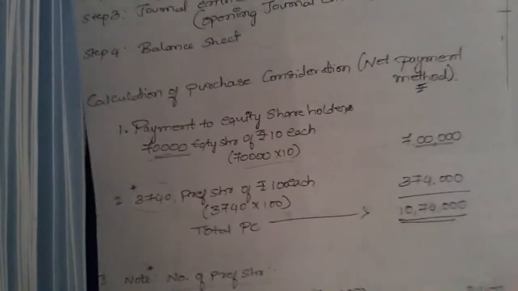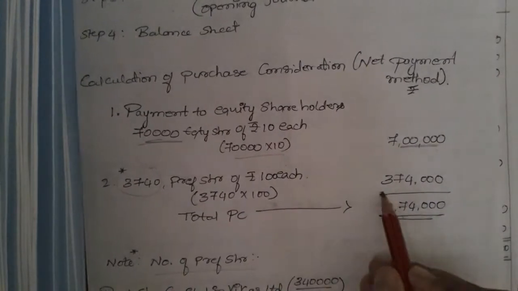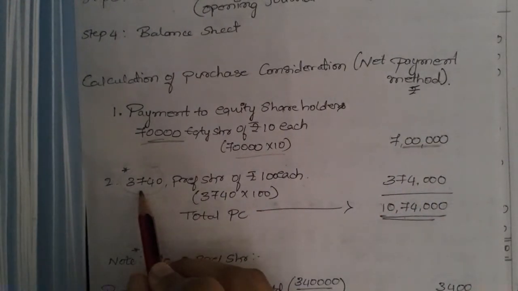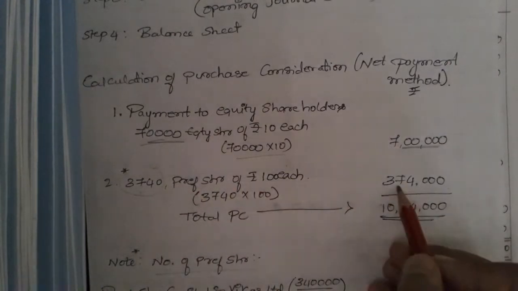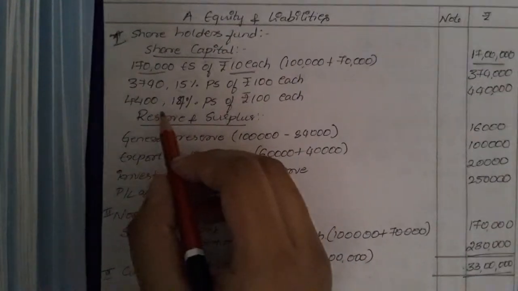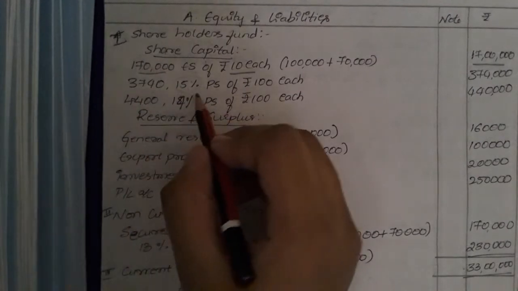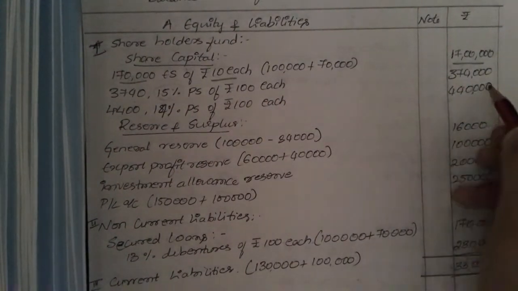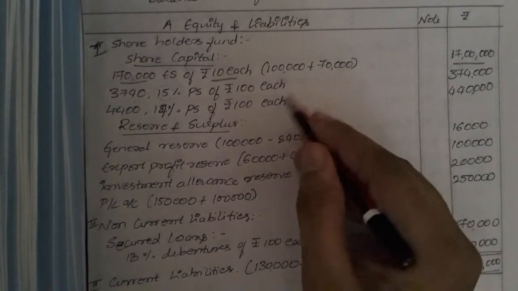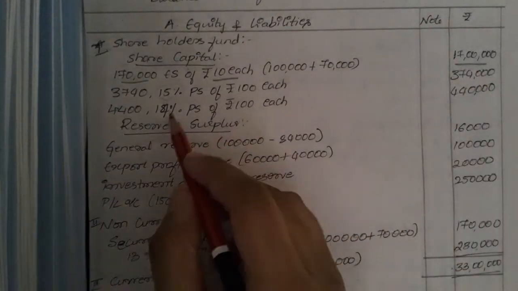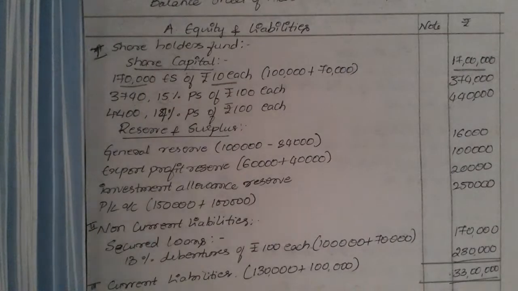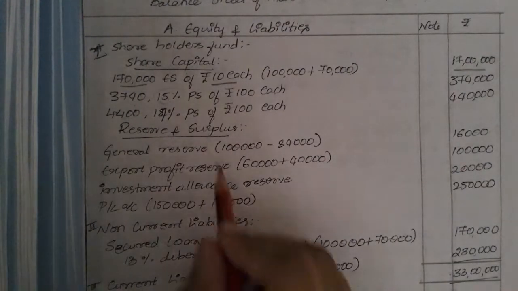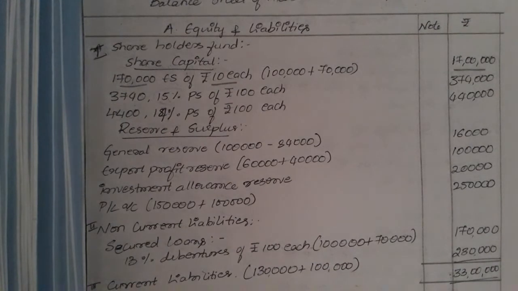Whatever we have done in the discharge of purchase consideration, we will be considering that: 3,740 15% preference shares of rupees 100 each, that is 3,74,000. We can't merge both preference shares like equity shares, because this is 14% and this is 15%. So we need to show them differently. So what is the next thing? Nothing, there is nothing more regarding equity and preference.